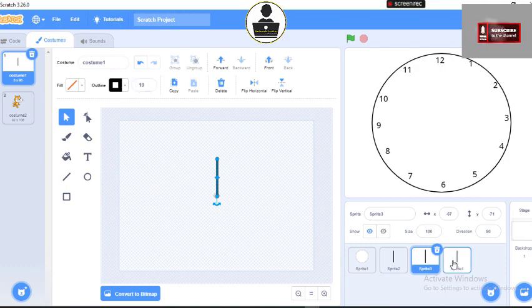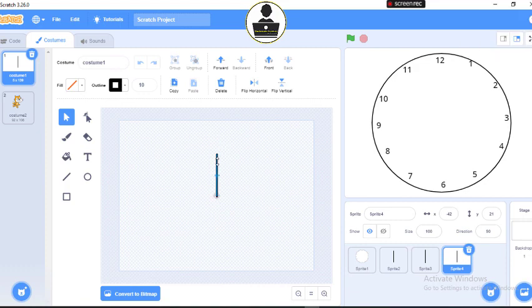Then this one, I will still do the same thing. It's a little more. Don't mind it. I just need it to stand at the center point there. Okay, so what I just do is use size 8.